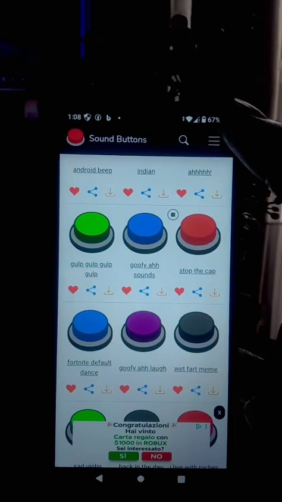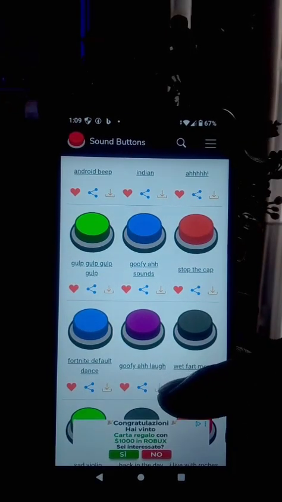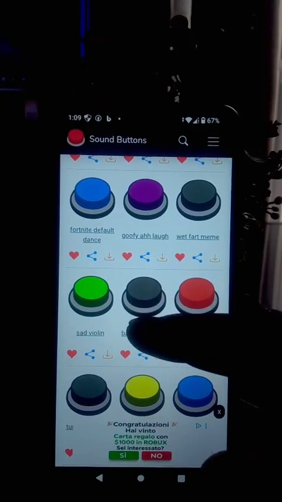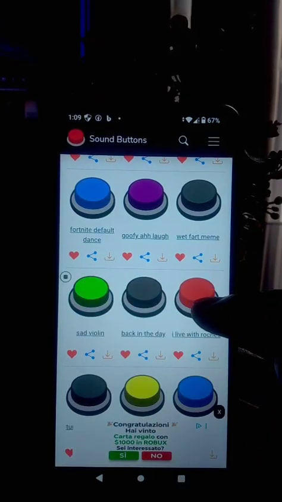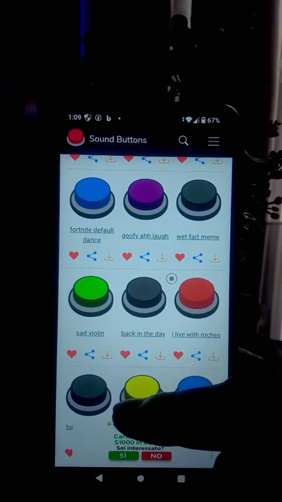Then after that, let me play one. If you're a content creator, this is very good for you guys. So the second one, you can see the sounds.